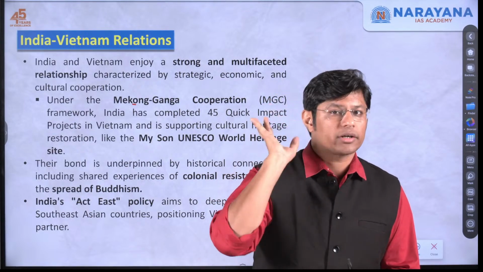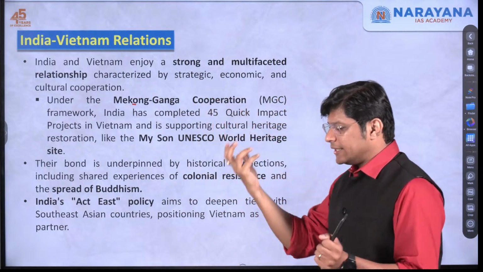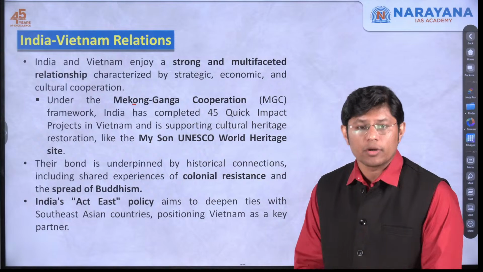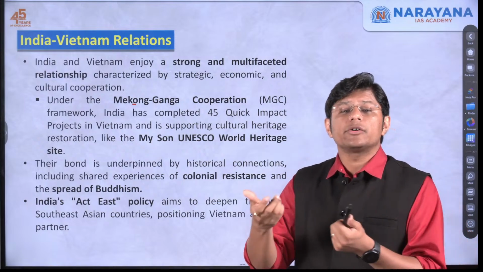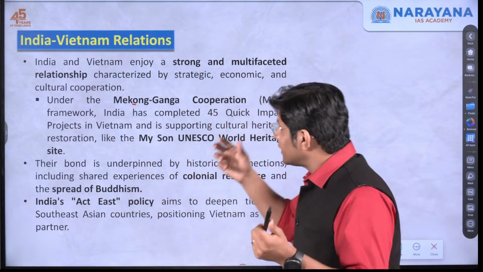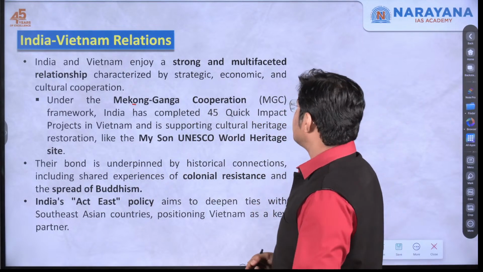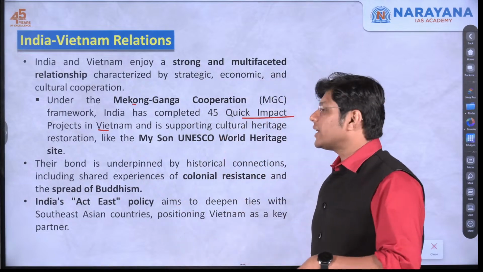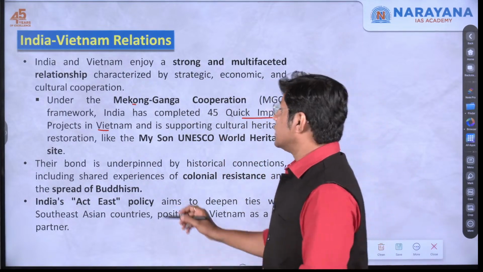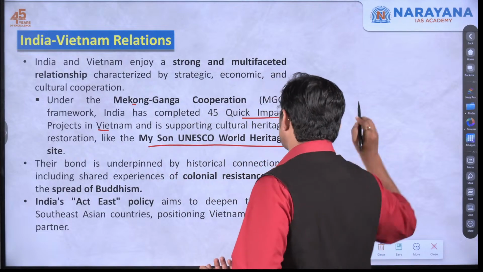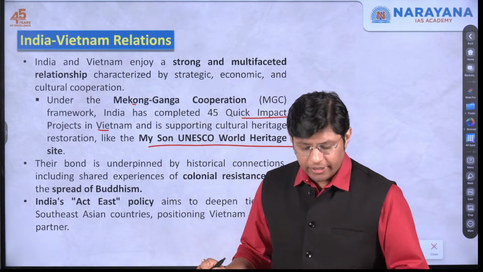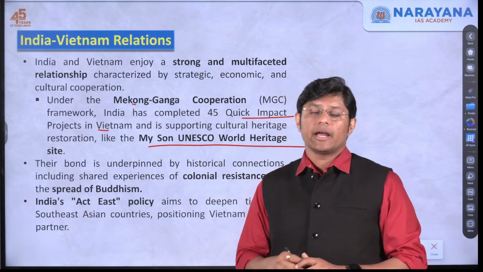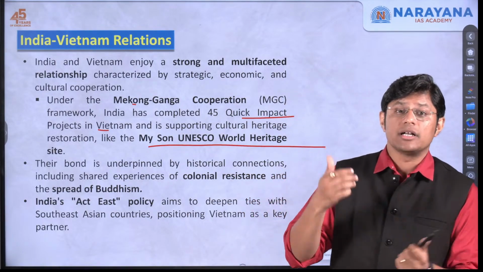The countries from where Ganga and Mekong river flows have come together to establish Mekong Ganga cooperation. Under this framework, India has completed 45 quick impact projects in Vietnam and is supporting cultural heritage restoration like the My Son UNESCO World Heritage Site, which means we are helping Vietnam with preserving their cultural uniqueness or cultural sites.